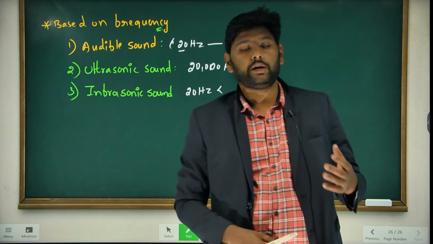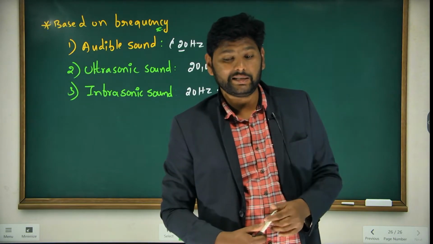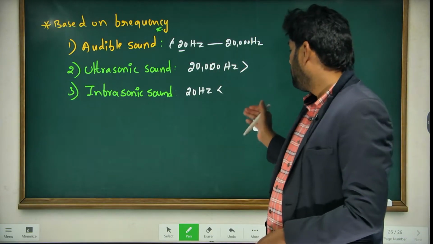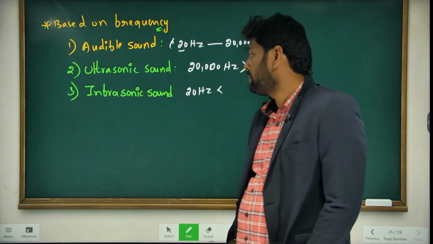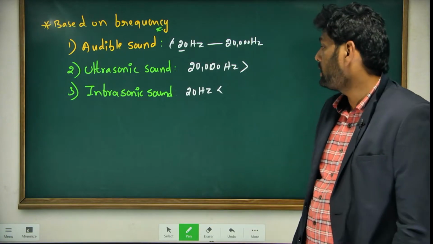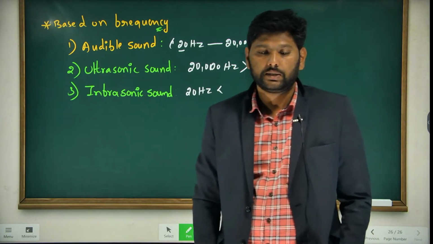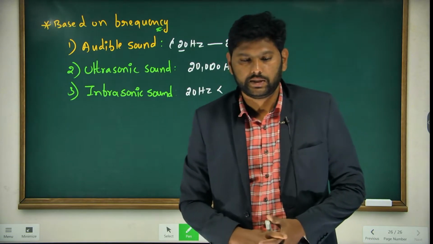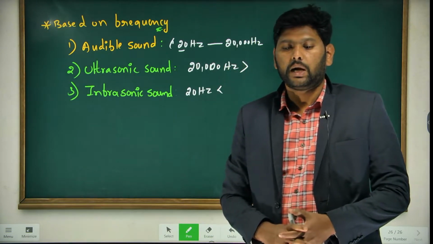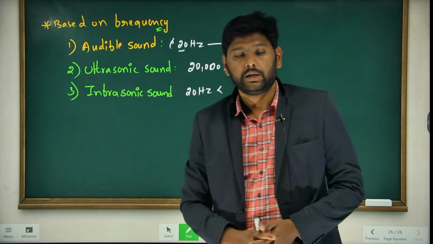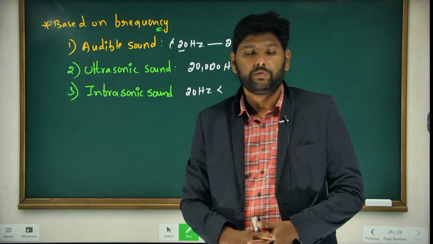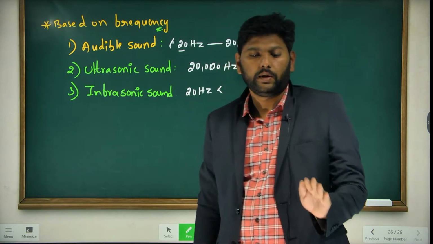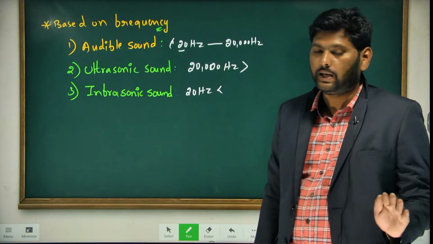We cannot detect ultrasonic sound because its range is more than 20,000 hertz, and our eardrum cannot vibrate for these ranges. One more range we have, that is infrasonic sound, less than 20 hertz. Infrasonic also we cannot hear, because these sound waves' frequency is less than the audible range.